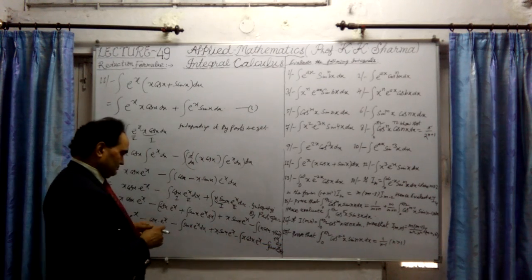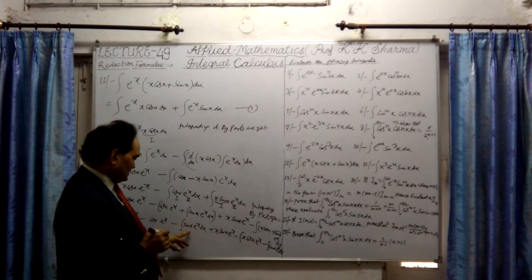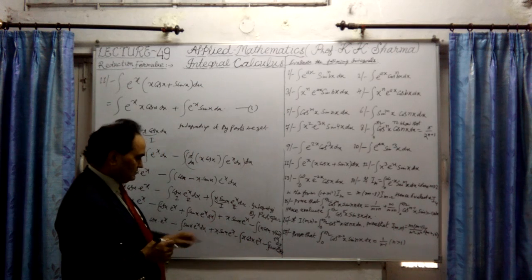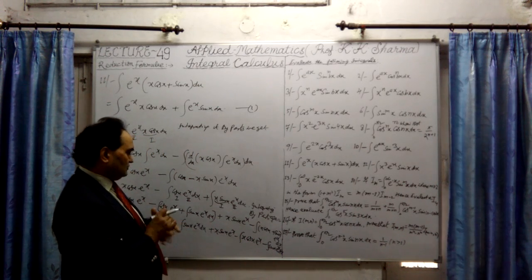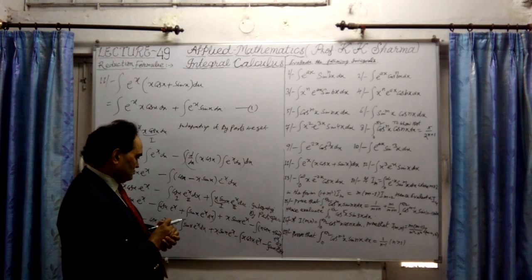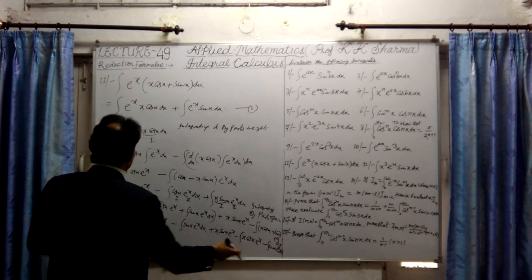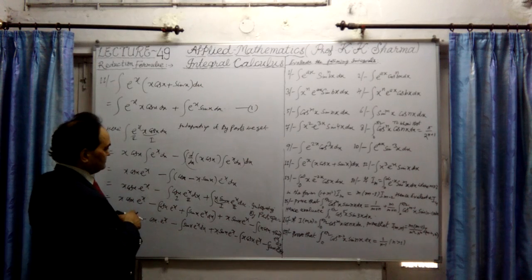What do we see here? Sin x dx dx, sin x dx dx. These are two same functions, and this is the original value. This original value can be taken to the left hand side here.